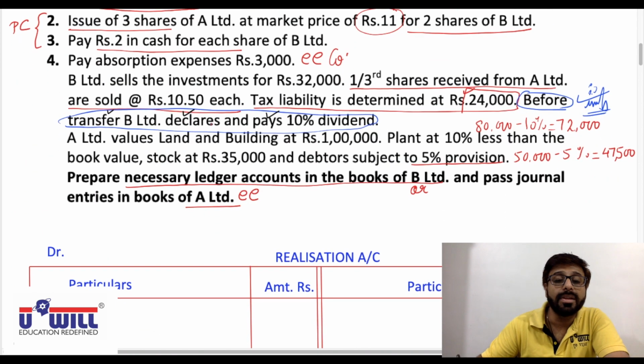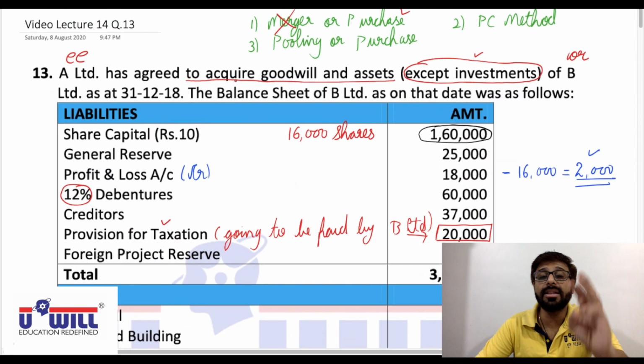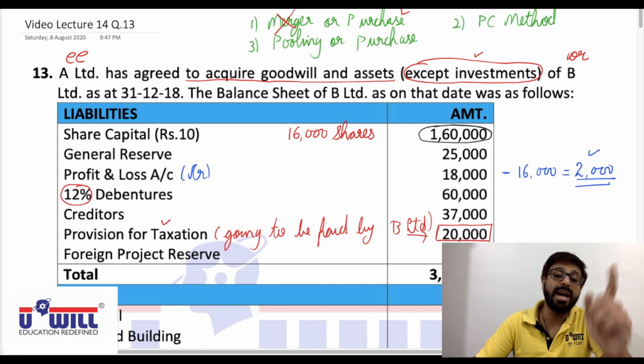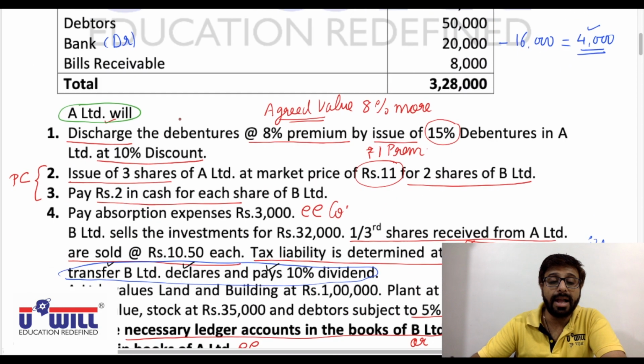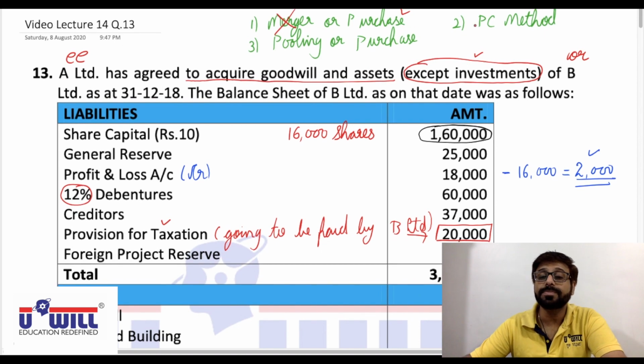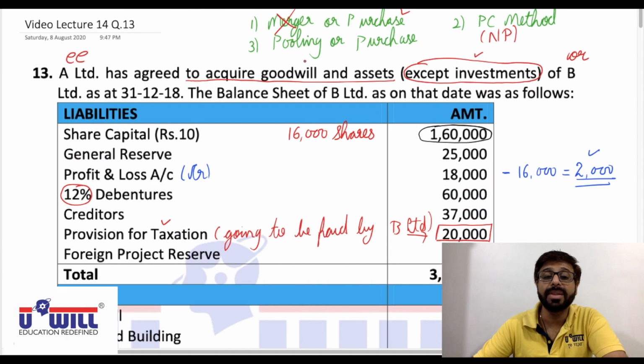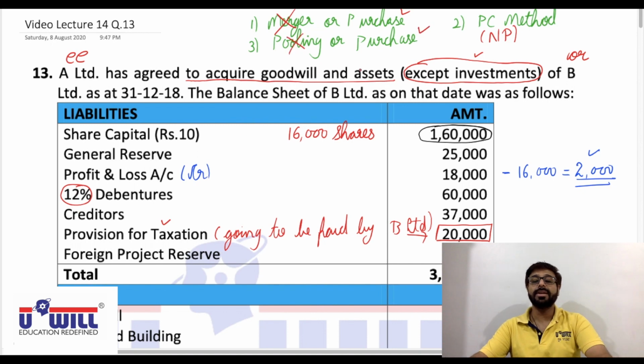At book value, land and building, plant and debtors agreed value is given, even debentures agreed value is given. Even third condition is not satisfied. Entire purchase consideration should be paid in shares, and adjustment 3 we are paying cash also. None of the three conditions are satisfied, so it is amalgamation in the nature of purchase. Purchase consideration method, net payment method, which we conclude from adjustment 2 and 3. Because the modes of payment are shares and cash, and all the details are given, nothing is missing. And because it is purchase, we will follow purchase method of accounting in the books of transferee company.